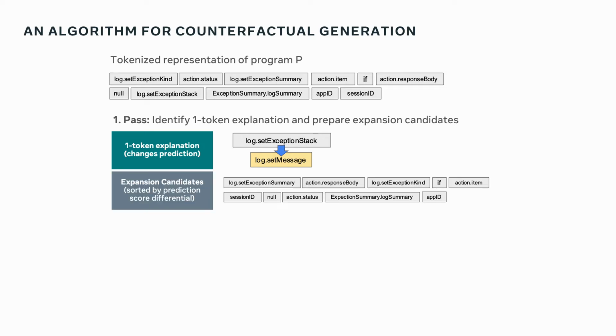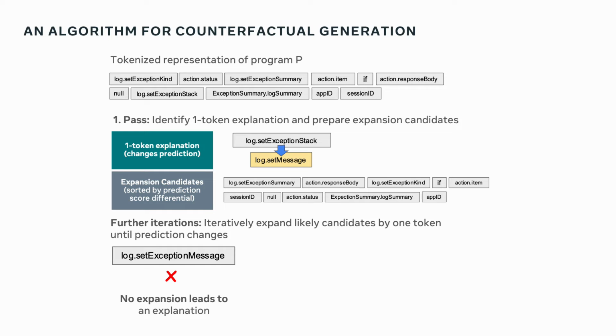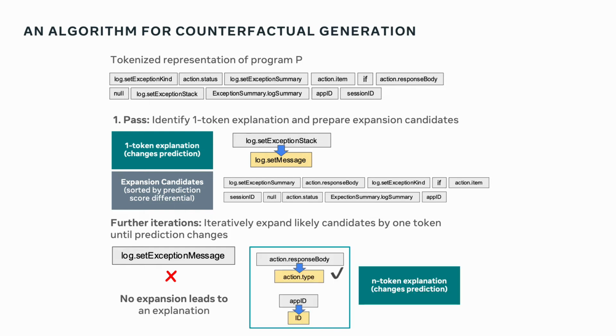What we are left with are further expansion candidates. We sort these expansion candidates by the prediction score differential. In all further iterations, we iteratively expand these likely candidates by one token until the prediction changes. So if we go through another loop, if we were to perturb the setExceptionMessage invocation, this expansion leads to no explanations. So we'll leave it at that.